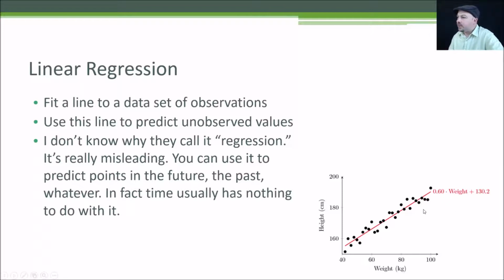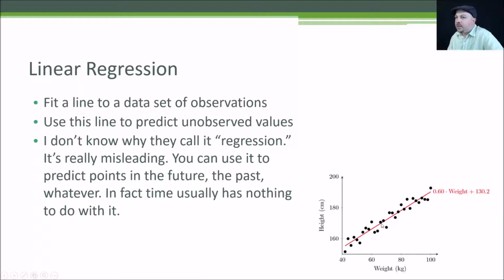In this example, I might end up with a slope of 0.6 and a y-intercept of 130.2, and that defines a straight line that fits the data that I have best. And I can use that line to predict new values. The weights that I observed only went up to people that weighed 100 kilograms. But what if I had someone who weighed 120 kilograms? Well, I could use that line to figure out where the height would be for someone with 120 kilograms, based on all this previous data.